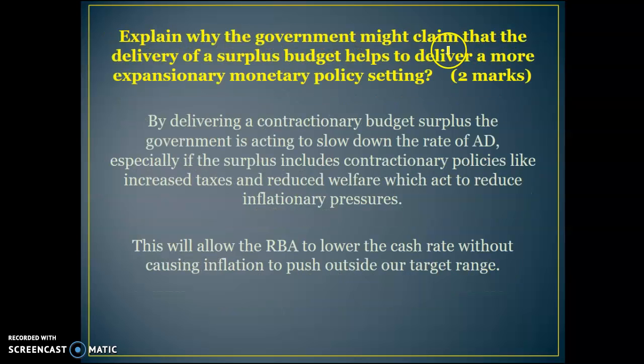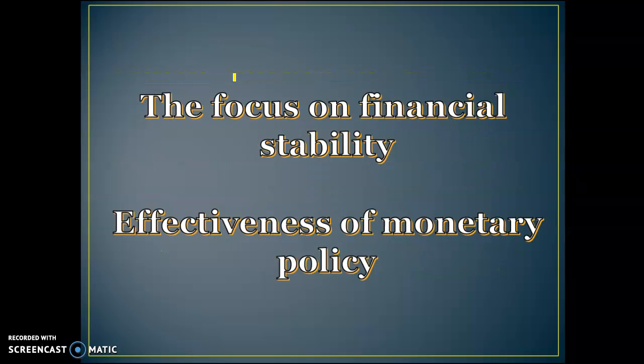Explain why the government might claim that the delivery of a surplus budget helps to deliver a more expansionary monetary policy setting. It's a good question. Basically what it's saying is that if the government implements a more contractionary budget, that allows the RBA to focus on stimulating aggregate demand. So if the surplus is full of contractionary policies, like increased taxes and reduced welfare, that'll reduce pressure on inflation, and the RBA can then be as expansionary as they want without increasing inflationary pressures and getting that inflation outside the target range. We'll talk about this in the next video.